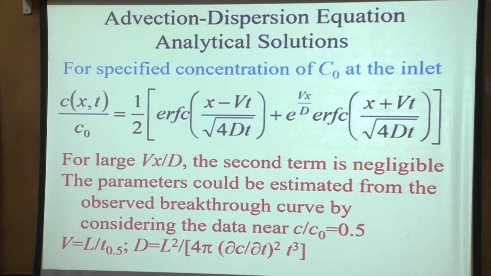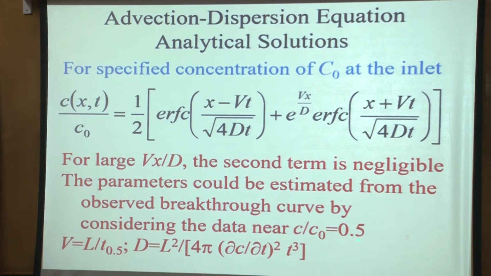And then there is a very simple way, as we discussed last time in the last slide: if you measure the time it takes for the concentration to become 0.5, half of the inflow concentration, you can estimate the velocity as the length of the column divided by the time it took for the concentration to become 0.5. So a very simple estimation can be made by this, saying that this is the velocity at which the solute is traveling. Of course, assuming that there is no reaction, no retardation involved.